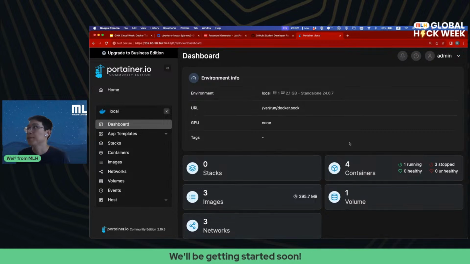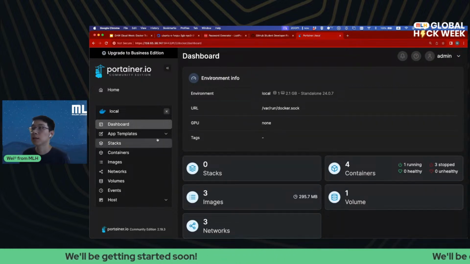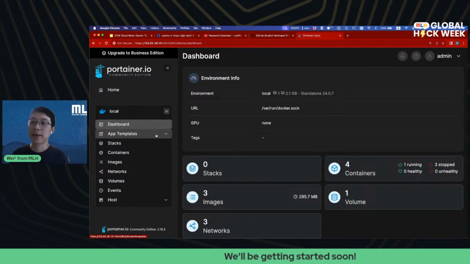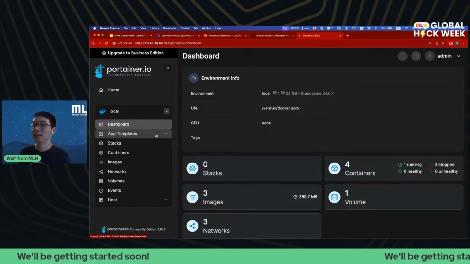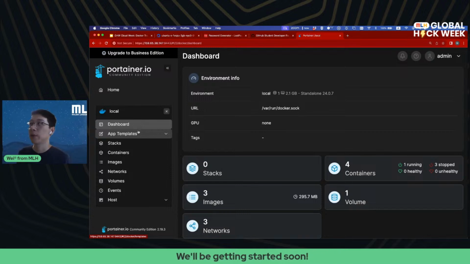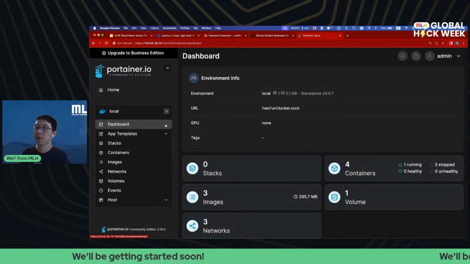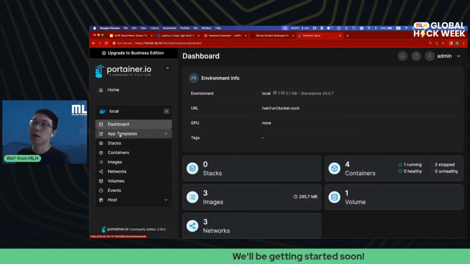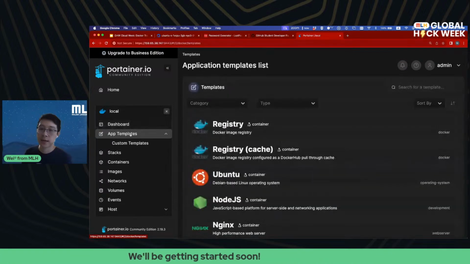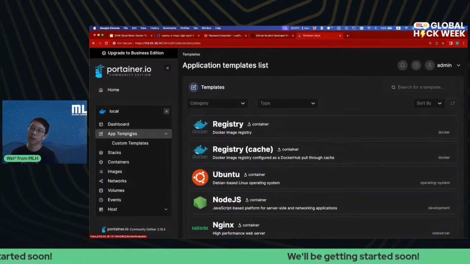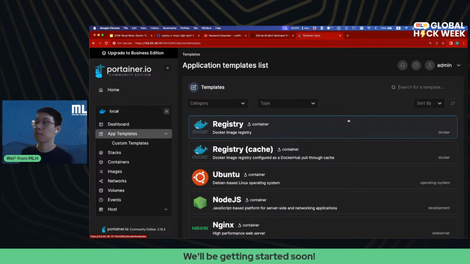Okay, so let's get into it. With Docker, you can deploy virtually any application so easy, like with just a couple lines of code, to be honest. So for this session, we're going to learn how to deploy some applications. We have our Docker server up, we have our Portainer up, and under Portainer, there's actually a section called app templates. These are some built-in apps that Portainer supports and makes it super easy to deploy with just a couple clicks. So let's just look through them and see what are some of the options.